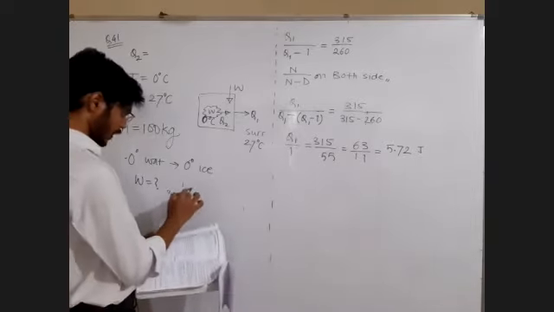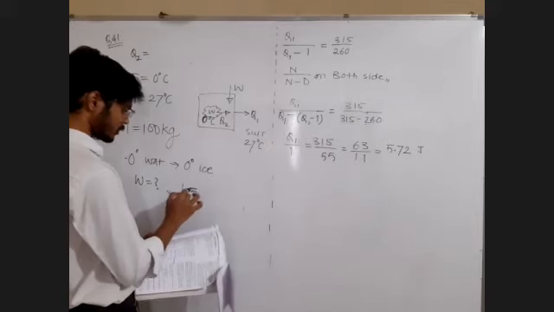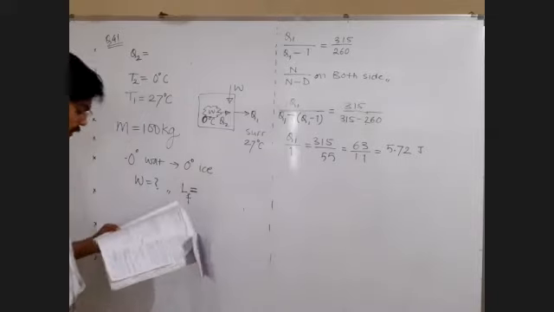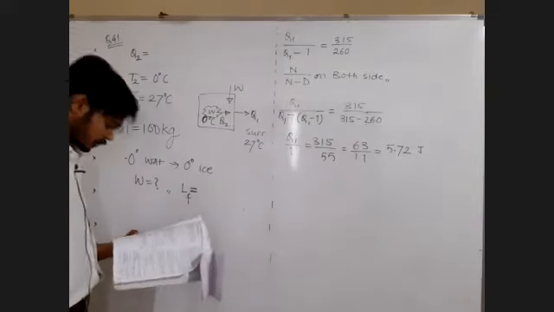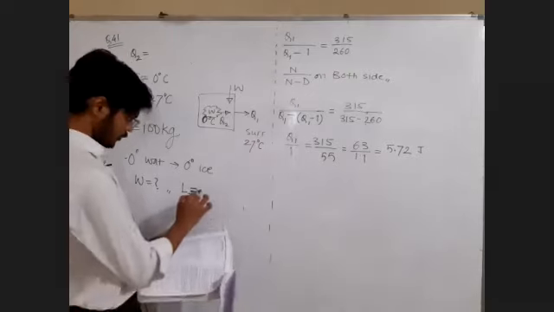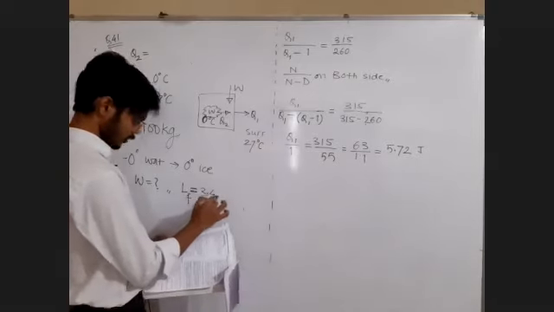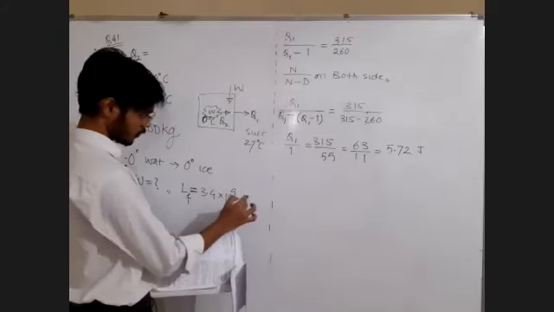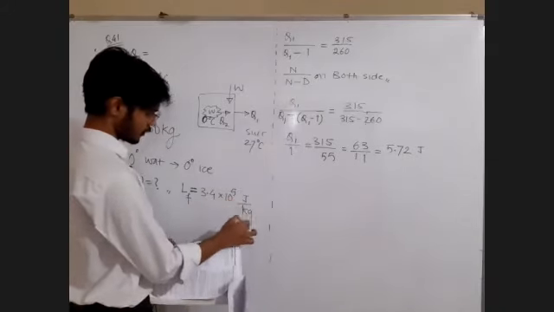And latent heat of ice, latent heat of vaporization or condensation, fusion, right? Water ice conversion or ice water conversion, fusion. It is 3.4, given in SI unit. No issues. Very good thing for us. No conversions required. 3.4 times 10 raised to 5 joule per kg. Perfect. It's perfectly in SI unit.